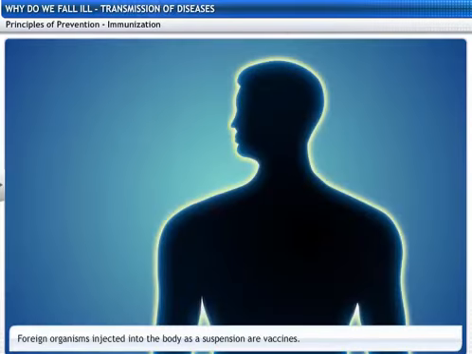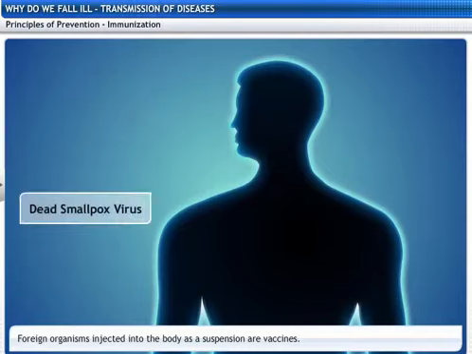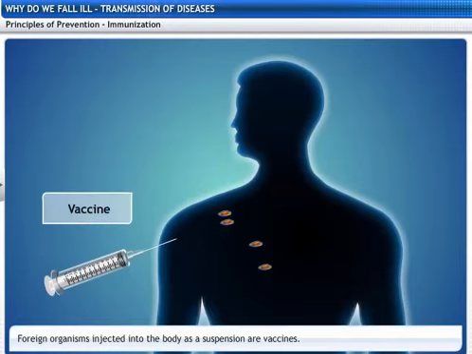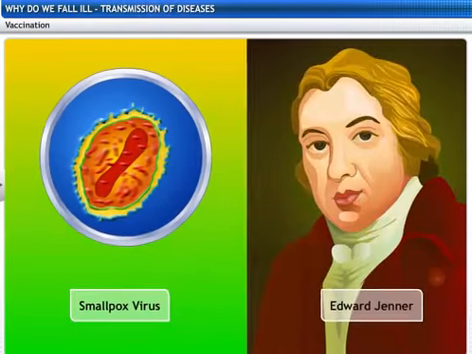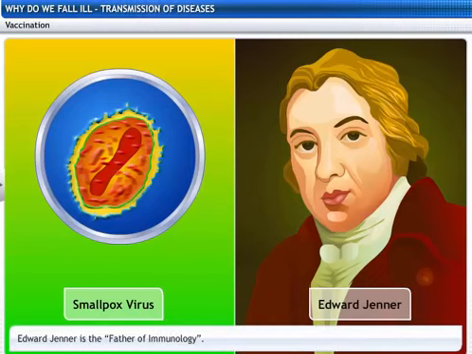However, you can prevent a virus like smallpox from infecting you the first time through vaccinations. In this process, foreign dead smallpox virus is injected into the body as a suspension. This is called a vaccine. The first vaccine was developed against smallpox by Edward Jenner, and smallpox was completely eradicated. So, Edward Jenner was called the father of immunology.